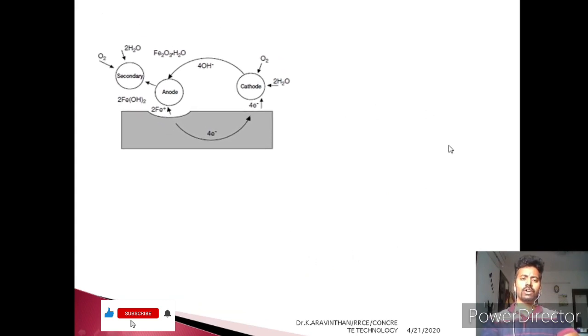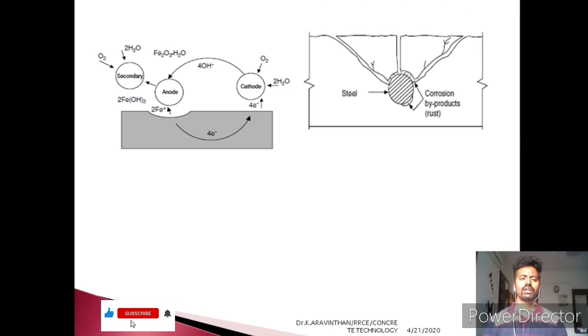Next, let us see the concept of corrosion. You can see in the process of corrosion that the anode can be considered as the ferrous steel, and the cathode is the component around the steel. What are the other agents around the steel?